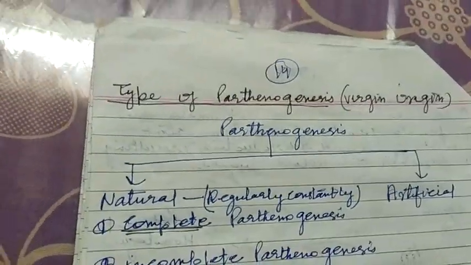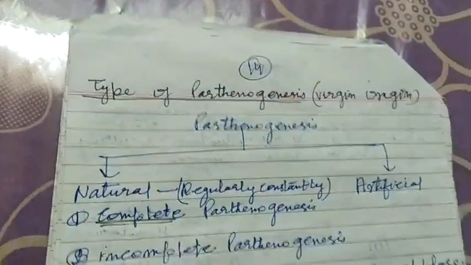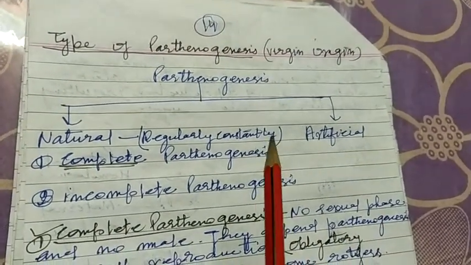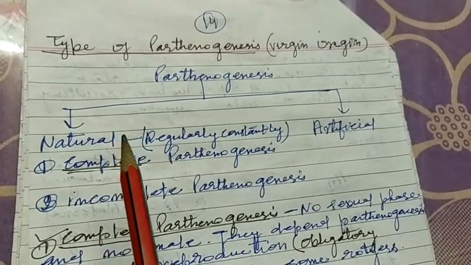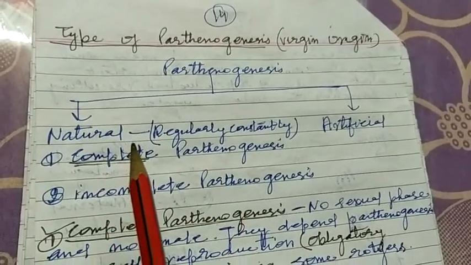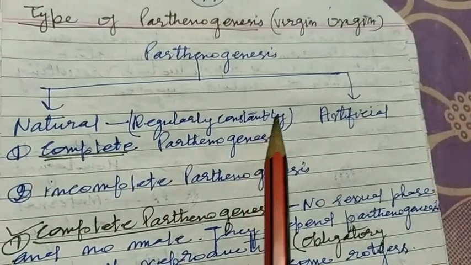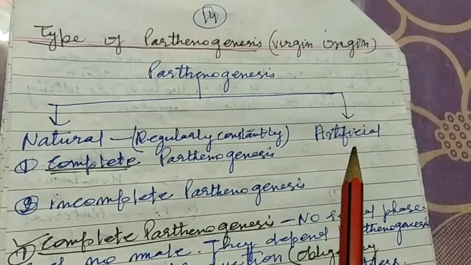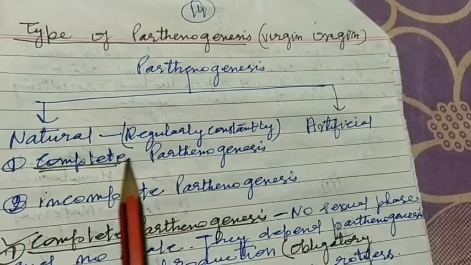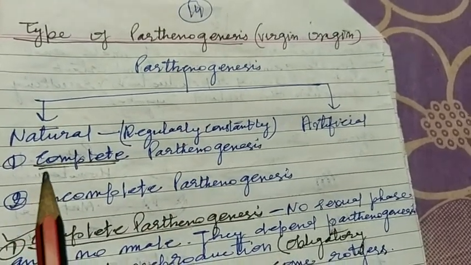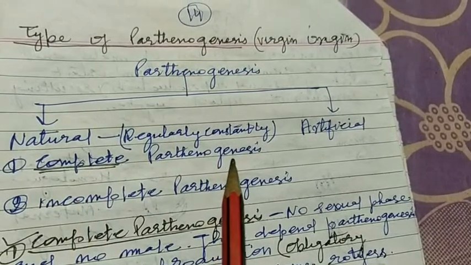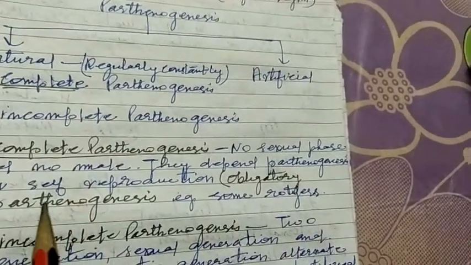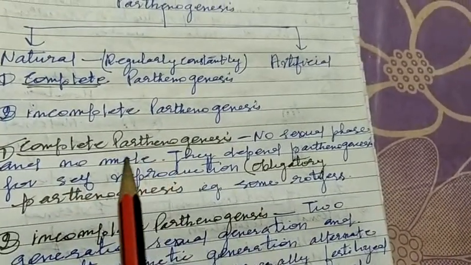Type of reproduction. Reproduction is of two types. One is natural. It means that parthenogenesis takes place naturally, regularly, and constantly, generation after generation. And second is artificial. Natural parthenogenesis is further divided into complete parthenogenesis and incomplete parthenogenesis. Let us learn about the first, complete parthenogenesis.